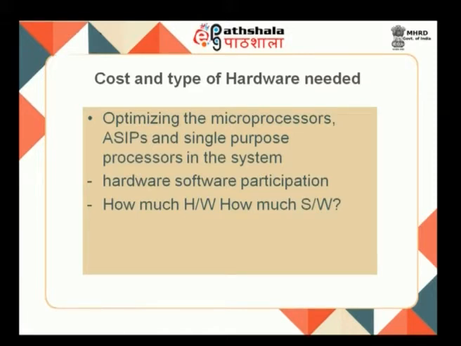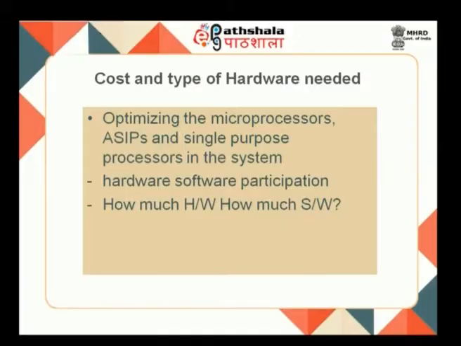Why am I saying that? Because we have the hardware, I can write as much software as possible and put it inside, but when you are operating that device, it takes more time. So it works slowly, but if it is hardware, the decision taken by the system is fast. So it works very fast.